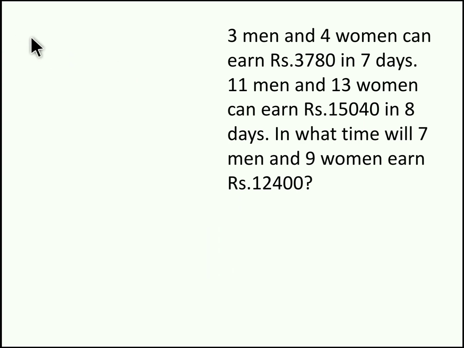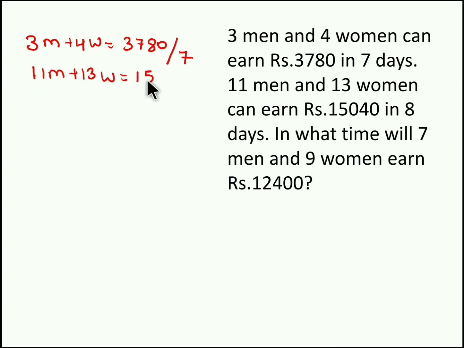3 men and 4 women earn rupees 3780 in 7 days. So in one day, 3 men and 4 women will earn 3780 by 7 rupees. Now 11 men and 13 women will earn 15,040 rupees in 8 days. So in one day they will earn 15,040 by 8 rupees. Now you have two equations.